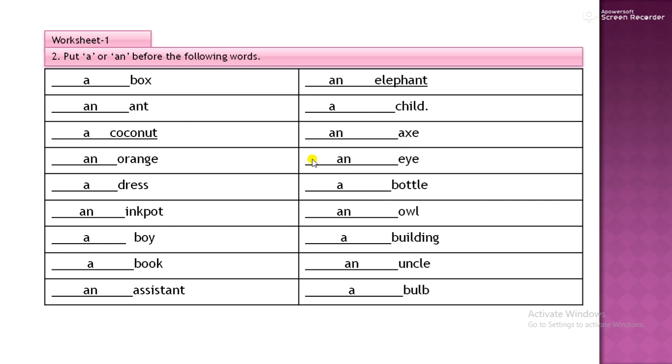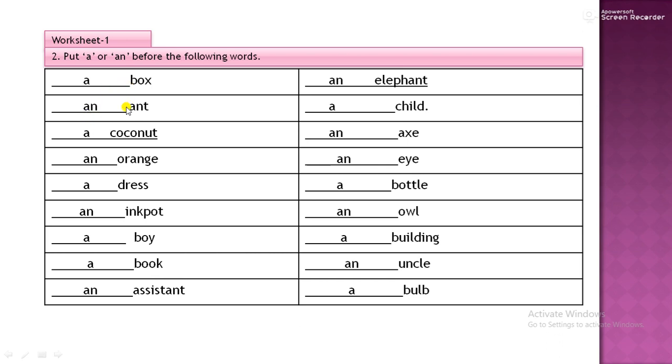In all these blanks in this assignment, students, wherever the word is starting with a consonant, you are using article a. But when the word is starting with a vowel, we are using article an.